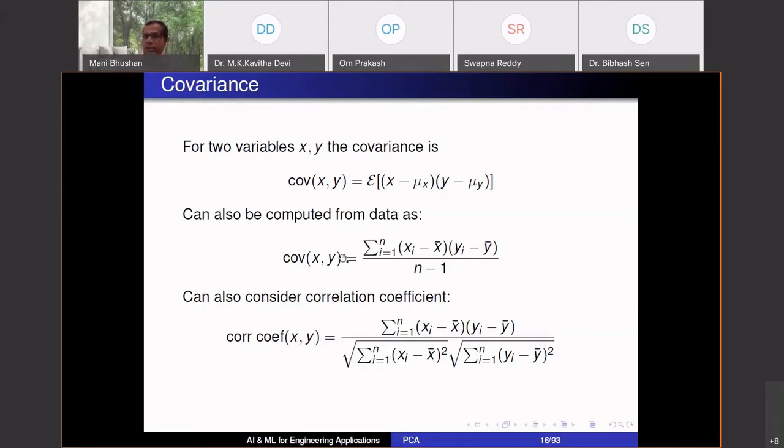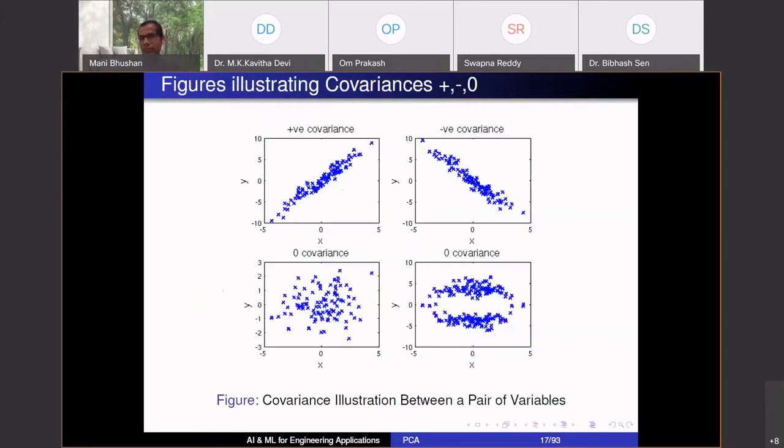So covariance quantifies the relation between x and y. In the next slide, I have sketched something. If x and y have this behavior, and we compute the covariance, x and y will have positive covariance. The mean for both of them is 0, 0, which is how this data has been sketched. And you can see that for those data points where x is to the right of 0, y is also above 0.